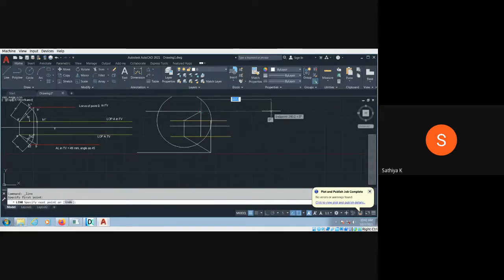So two intersections are there. It is not here, actually here. And here also intersection. So you have to rotate this point up to here, okay, up to here, and make the point and trim the things here.